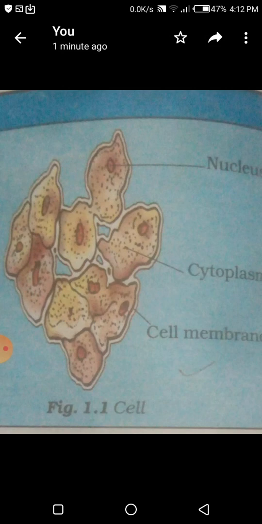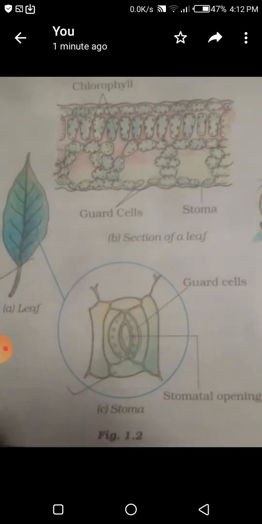called the cell membrane. Most cells have a distinct, centrally located spherical structure called the nucleus. The nucleus is surrounded by a jelly-like substance called cytoplasm. This is the guard cell. During the process of photosynthesis, oxygen is released, and the presence of starch in leaves indicates photosynthesis. Starch is also a carbohydrate.